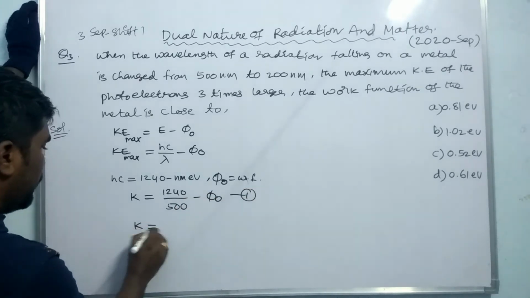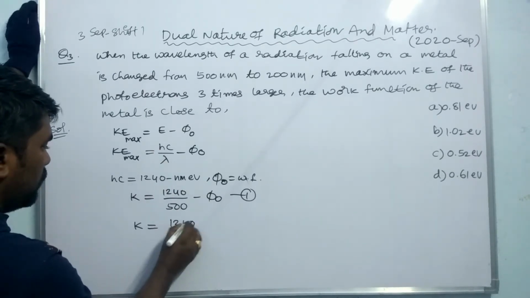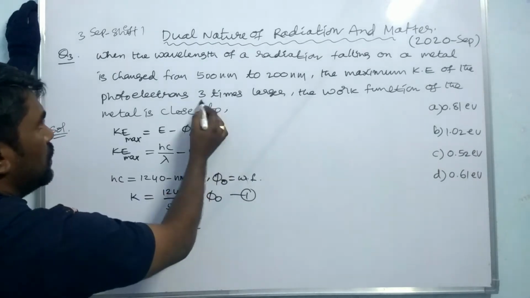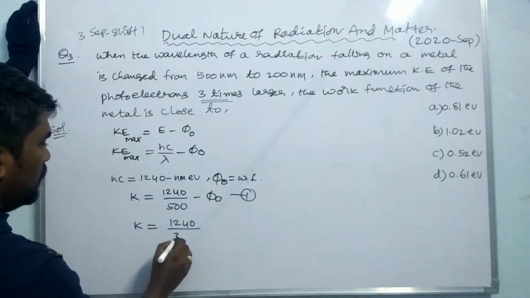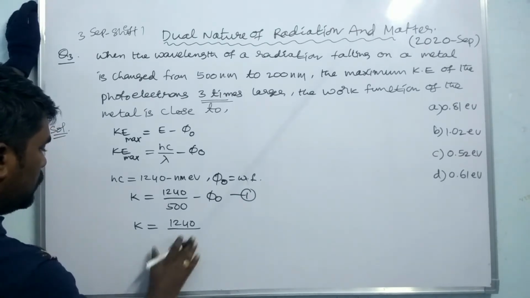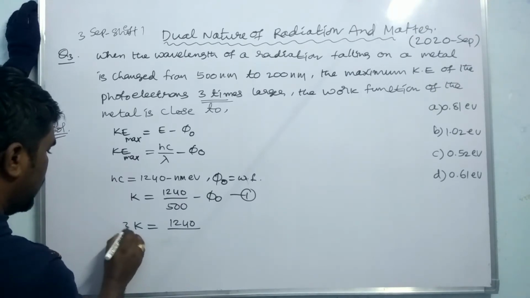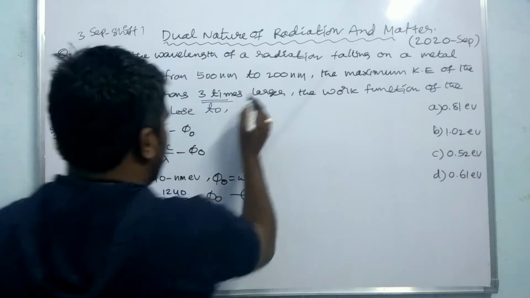And the second one, Ke maximum is equal to hc, which is 1240, by lambda. What is lambda here? It is 200. The maximum kinetic energy is 3 times larger, 3K.